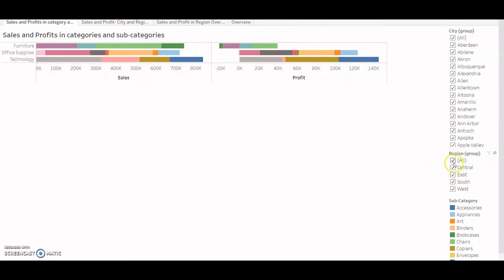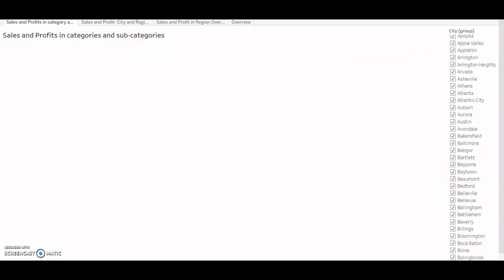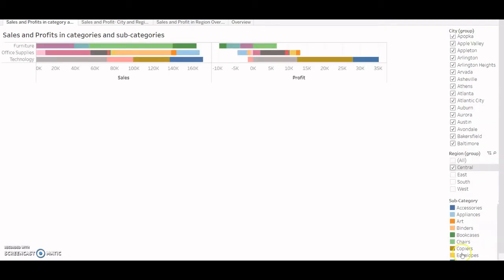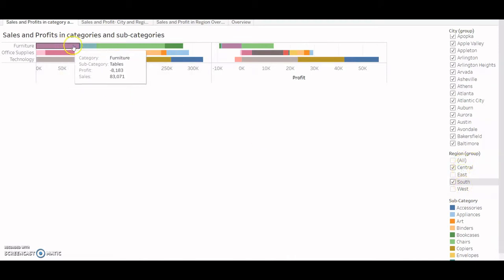So maybe if I only want to see my sales and profit only for the central region, my plot would somewhat look like this. And maybe if I wanted to look at sales and profits from central as well as south region, my plot would look something like this.